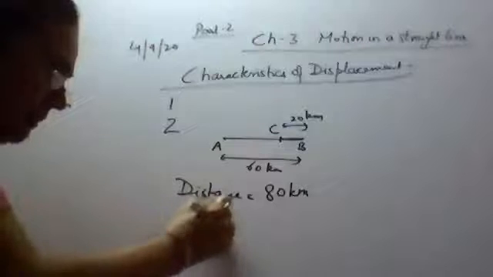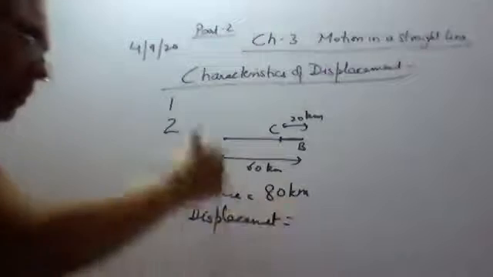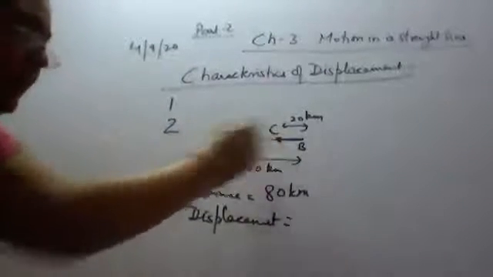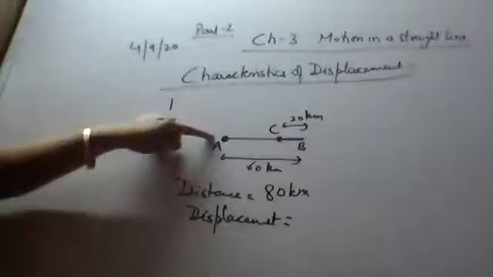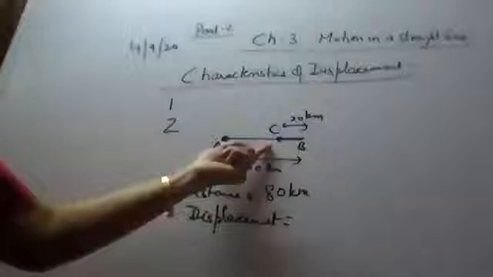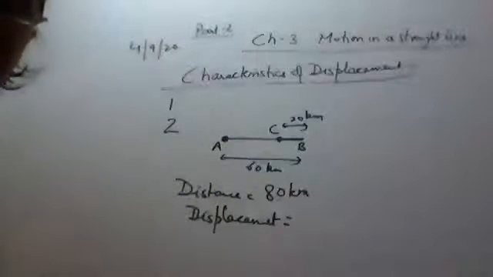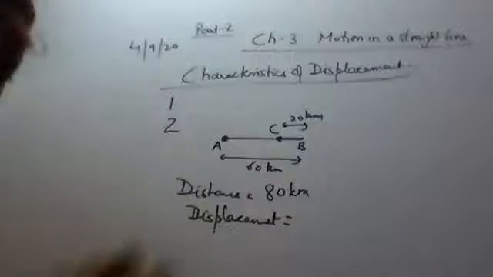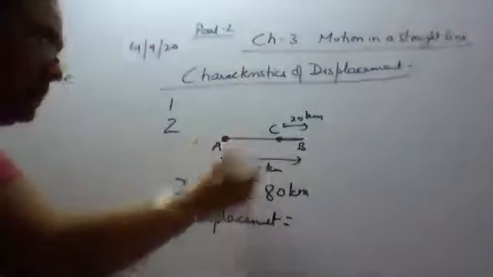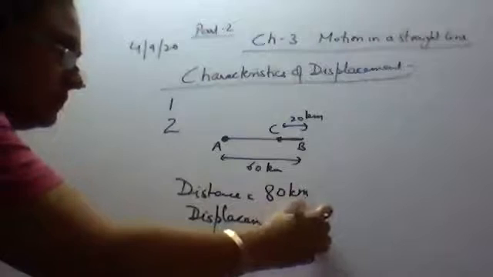Whereas the magnitude of displacement, here we are talking about the magnitude. A is the initial position and C is the final position. The shortest distance is always a straight line. So the shortest distance between the initial and the final position, how much is it? 60 minus 20, it is 40 kilometers.